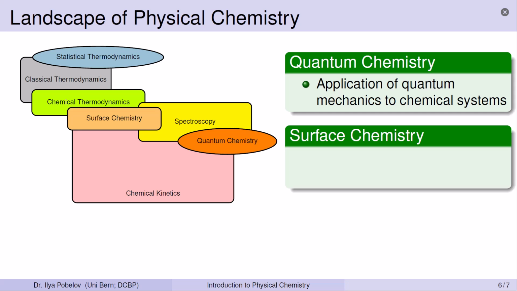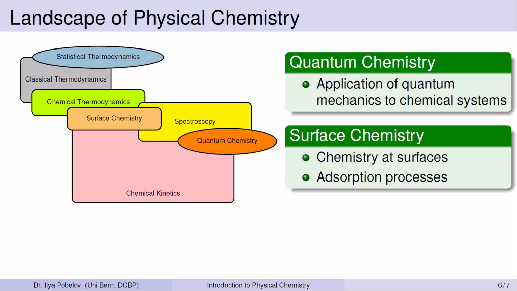Surface chemistry studies chemical processes that occur at the surfaces of solid substances. It all begins with adsorption, the attachment of molecules or ions from a gas phase or liquid solution to a surface of the substrate. This basic phenomenon is the foundation of many surface-confined chemical reactions. There are both thermodynamic and kinetic aspects of surface chemistry. Various spectroscopic methods are also widely employed to investigate the characteristics of adsorbed species, the nature of active sites on the surface, and the mechanisms of surface reactions.